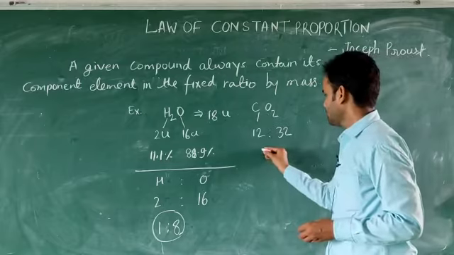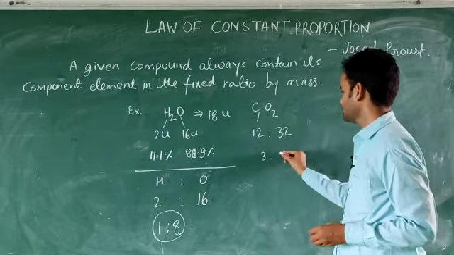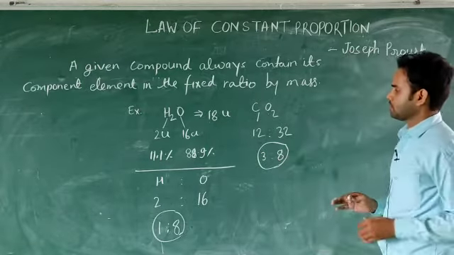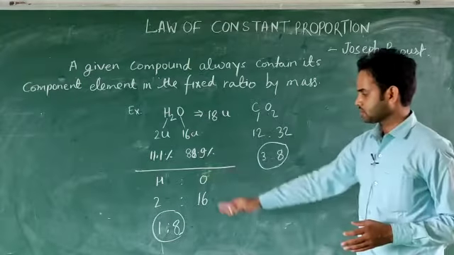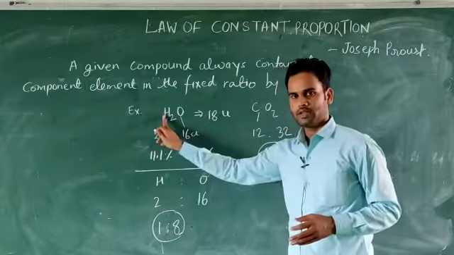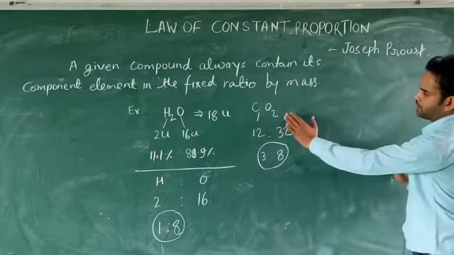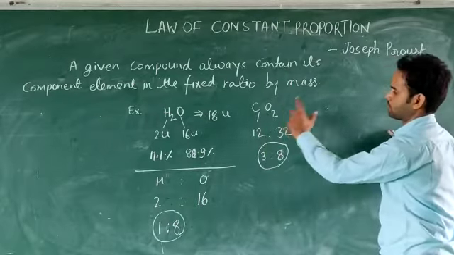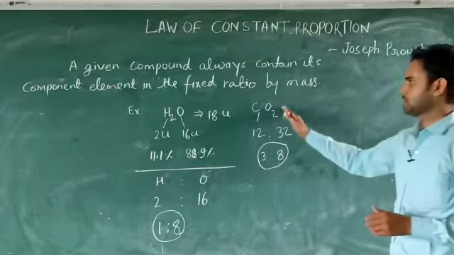You can simplify it: 4 times 3 is 12, 4 times 8 is 32, so the ratio is 3:8. That means in water there is 1 part of hydrogen and 8 parts of oxygen. And in carbon dioxide, you can see 3 parts of carbon with 8 parts of oxygen, and they are making carbon dioxide, CO2, as a given compound.